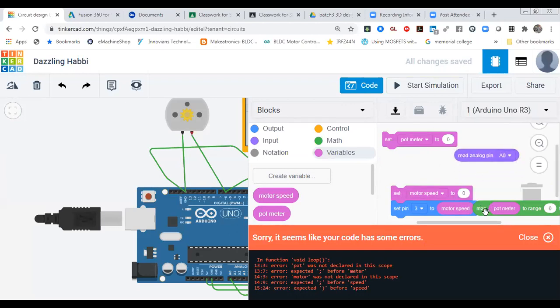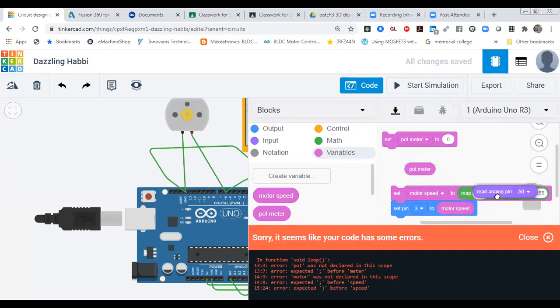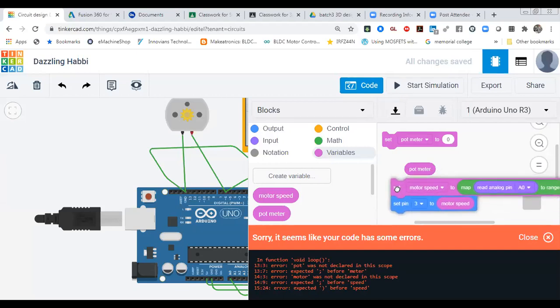Let me map it, remove that potmeter. The analog value you can read directly, so that potmeter value is not needed over here. I used only one variable, that is motor speed. You can remove it.